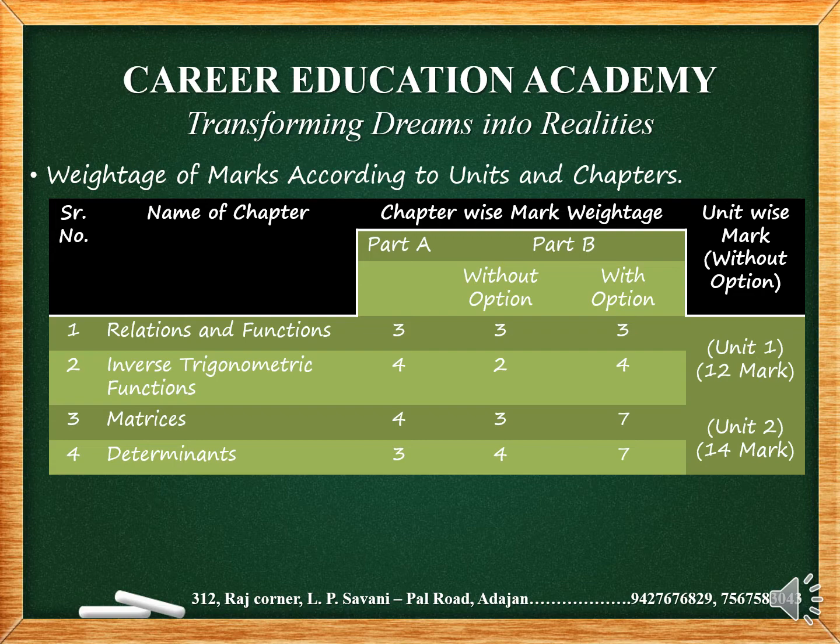From chapter 3 matrices, you will get 4 marks MCQ and 3 marks subjective. From chapter 4 determinants, there will be 3 marks MCQs and 4 marks subjective. So unit 2 will be of 14 marks total, which includes chapters 3 and 4 of 7 marks each.